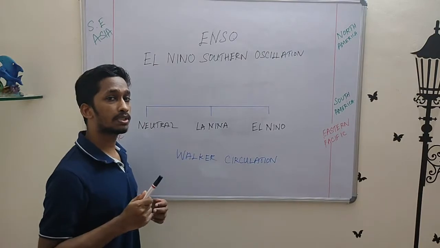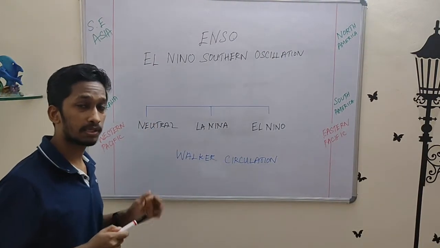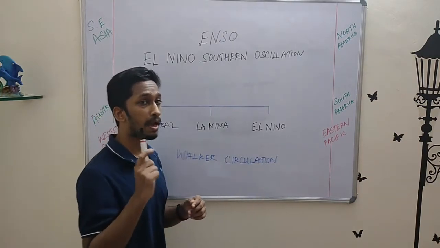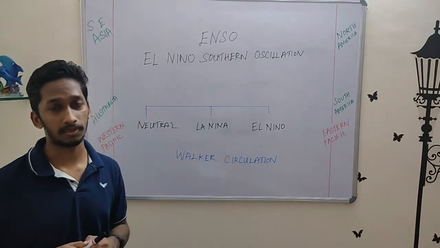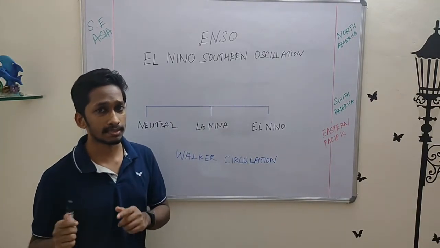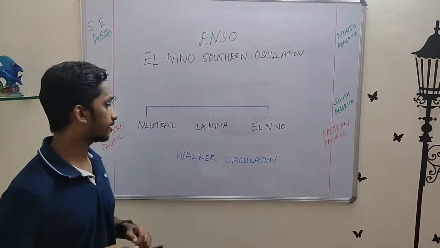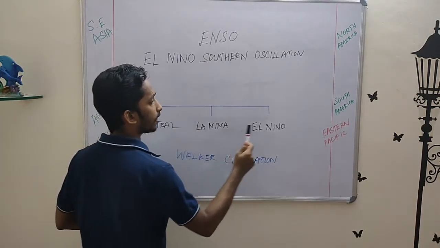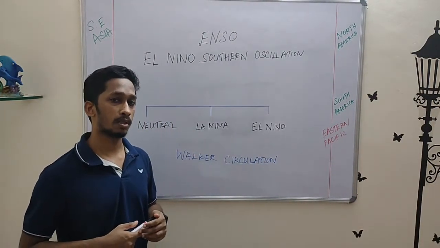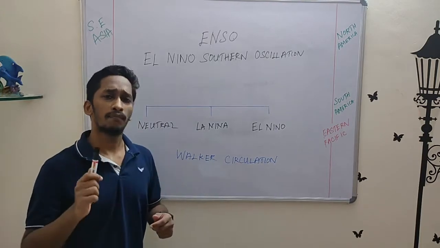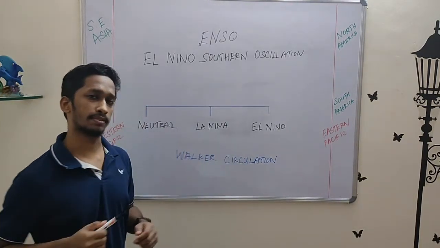The geographic locations it affects are Southeast Asia and Australia in your Western Pacific, the whole of Central Pacific, and more importantly the Peruvian coast of South America in the Eastern Pacific. Now that we know the locations it does affect, let's see how it occurs. ENSO occurs in three phases: neutral, La Nina and El Nino. For these phases to occur, it is dependent on something called the Walker circulation. We will look at that in a while, but till then let's see how it affects the three phases.